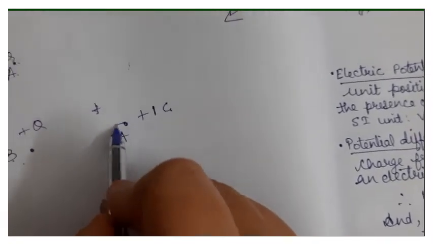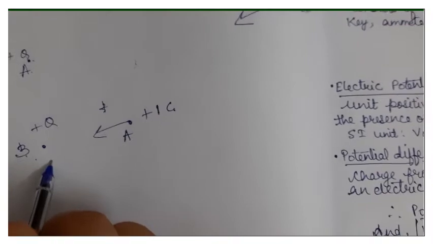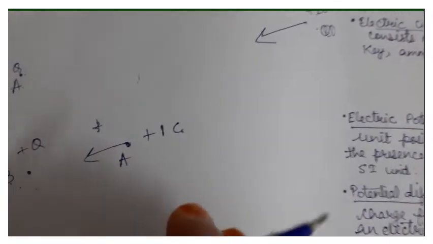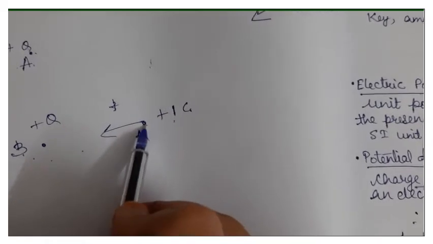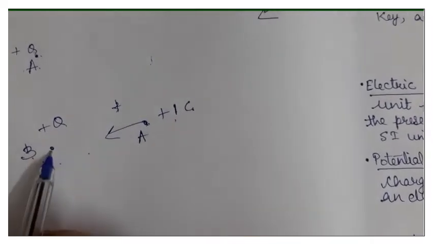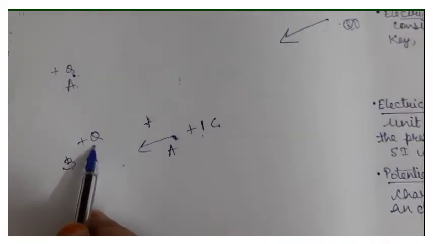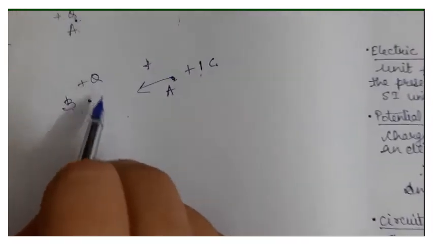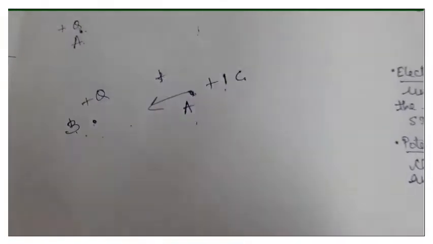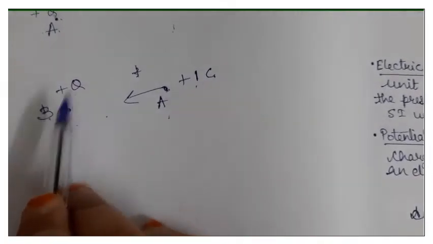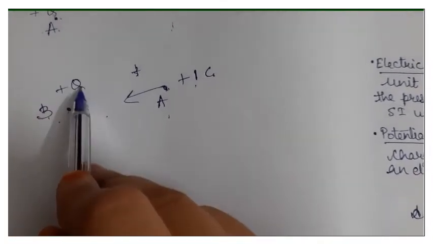If you want to move further nearer to Q, then there will be more and more repulsion on the unit positive charge. So you have to move the unit positive charge from A to B in the presence of the electric field of another positive charge. Then you will face repulsion due to this positive charge. So you have to do some work in moving from A to B because it is nearer to Q.